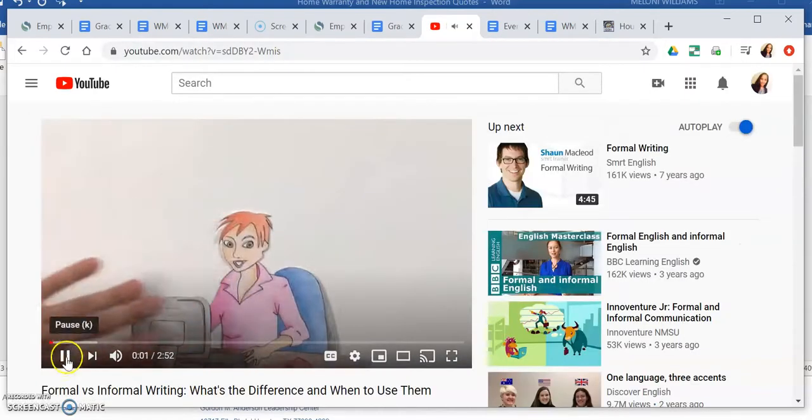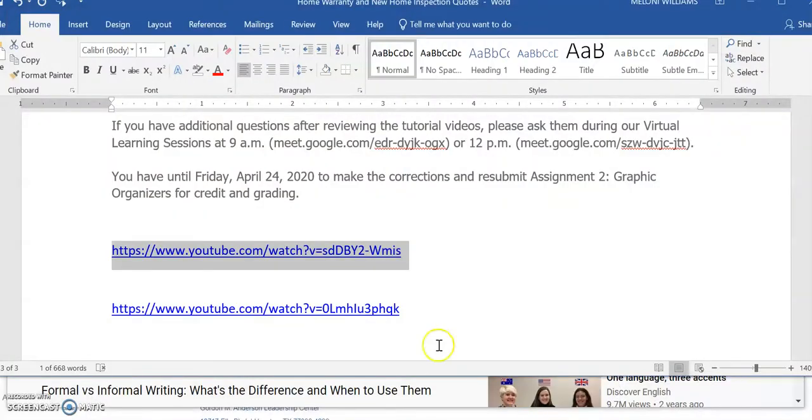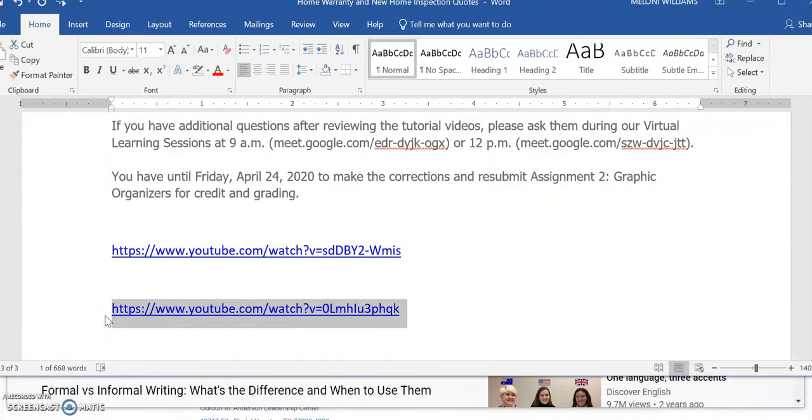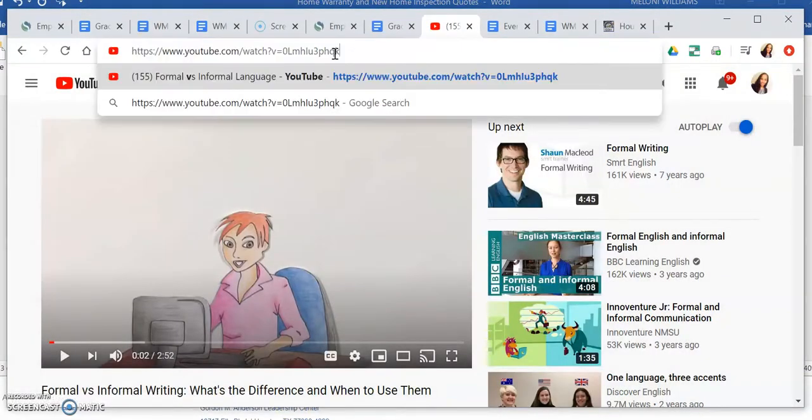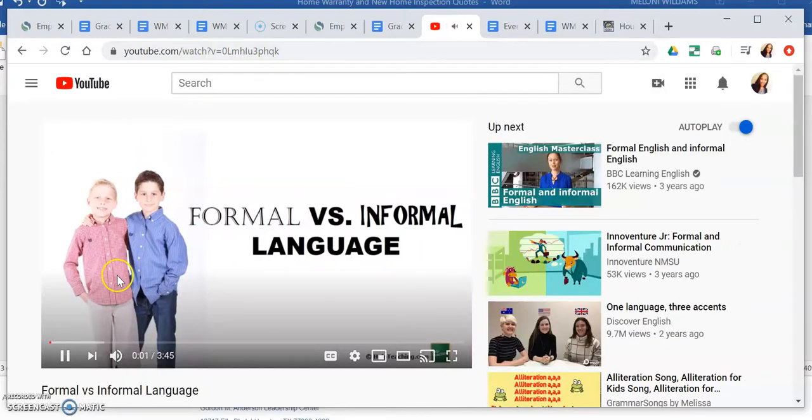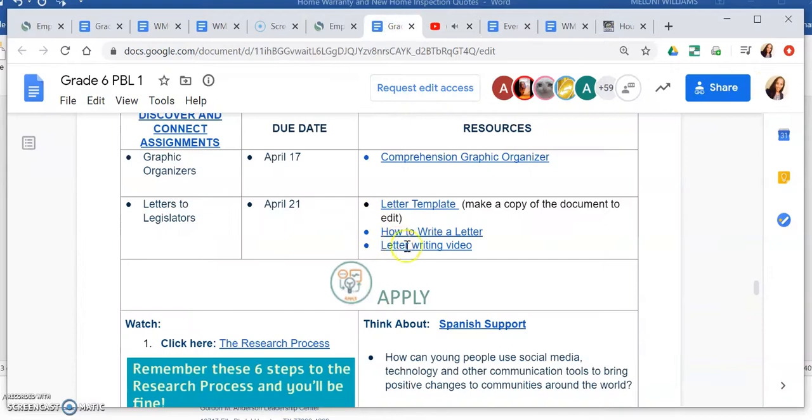As you sit down to read, it's another letter that explains to you the difference between formal and informal writing, right, and when to use them. And then I'll also include the link to a third video, which we'll preview here. Formal versus informal. So in addition to this video resource right here, you'll have 2 additional videos. So that's just more information, more resources to help you and support you in writing your letter.